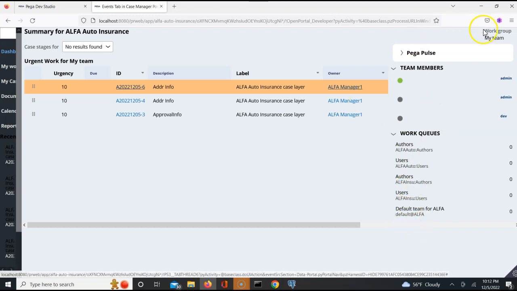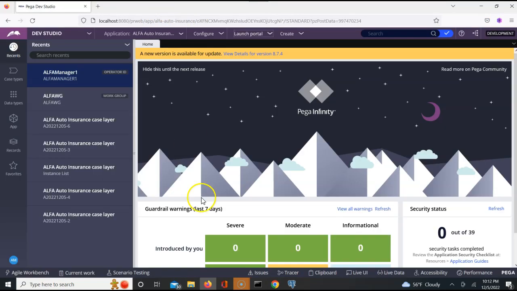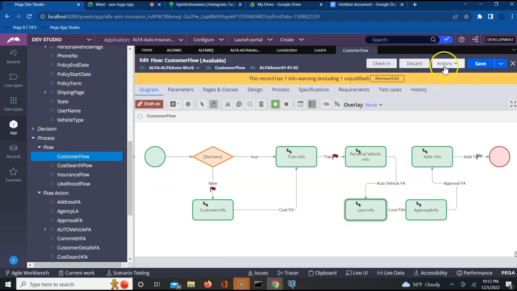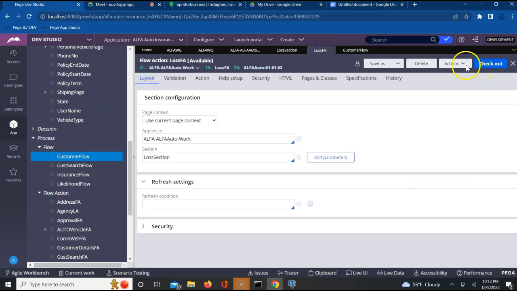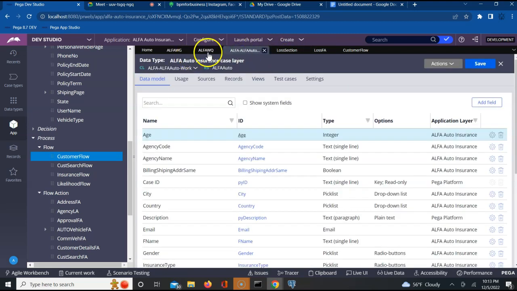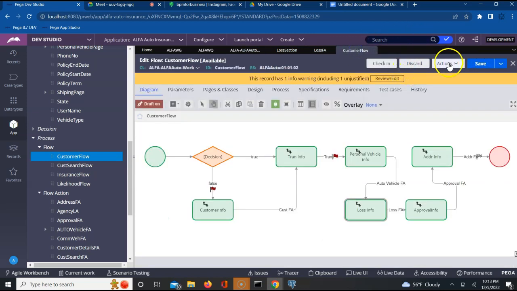Let us route and check and come back and verify. That's okay. Don't need to worry. Right now, we have not routed anything. Going back to my admin at alpha operator to run this flow and see what it has to offer. Let me check if I have saved everything. Check out, not in check out. Okay, perfect. Saved. Everything looks clean. Let's see what it is offering us.